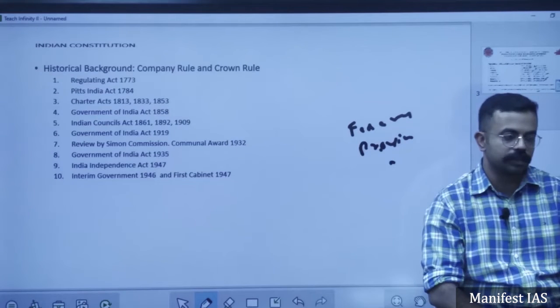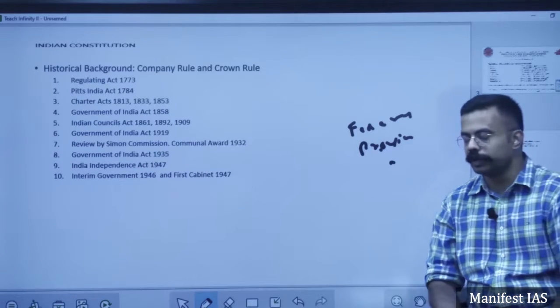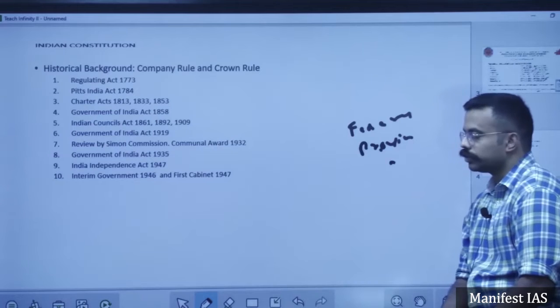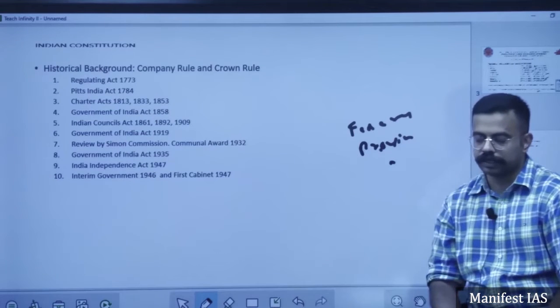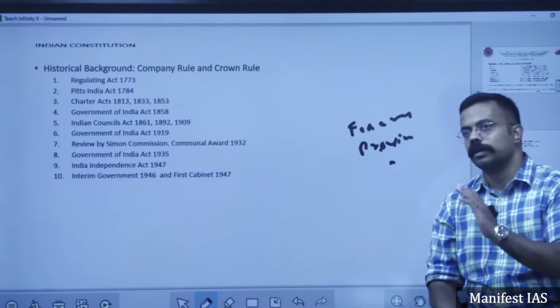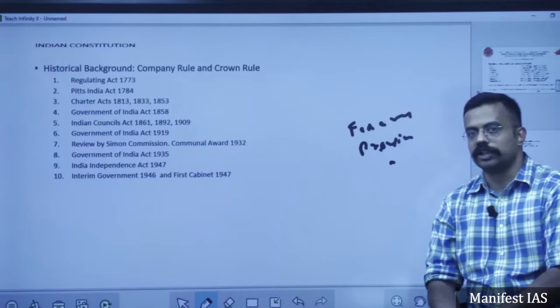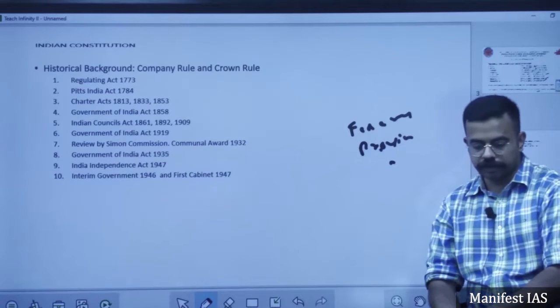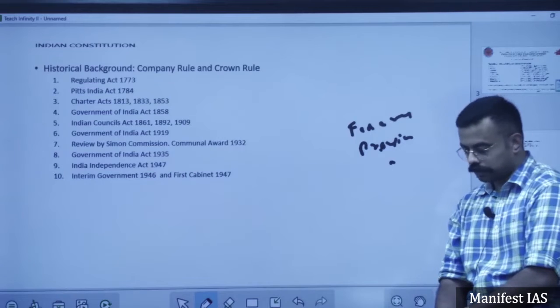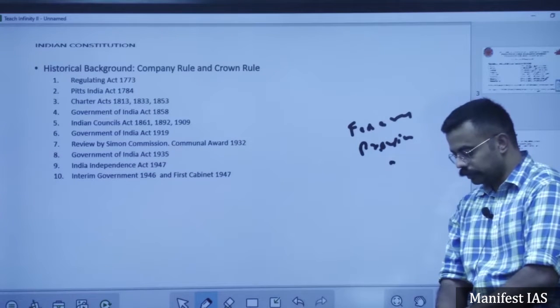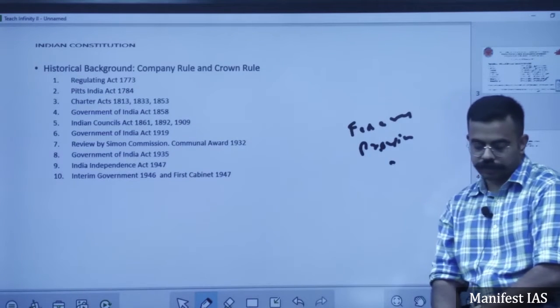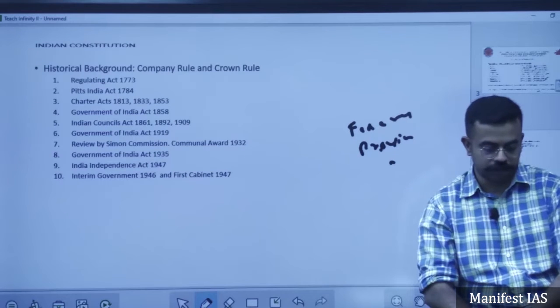Who was the first Governor General after the office of Viceroy was abolished? Mountbatten continued as the Governor General. Later on, C. Rajagopalachari becomes the first Indian Governor General of India after the office of Viceroy was abolished.